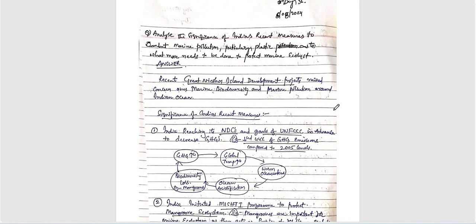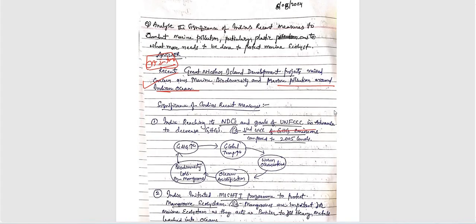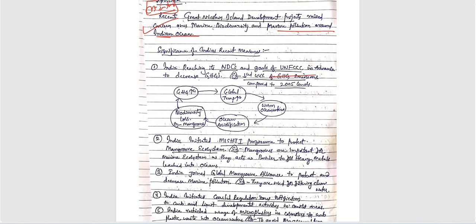Let's check today's answer written by Vidyasagar. Recent Great Nicobar Island development projects raised concerns over marine biodiversity and marine pollution in the Indian Ocean. Very, very recent example written here. See the introduction. Very good. Next, significance of India's recent measures included here. For example, India reaching its NDCs and goals of UNFCCC, especially. So global temperature, GHG is increasing, biodiversity loss, etc. are the main important things here.